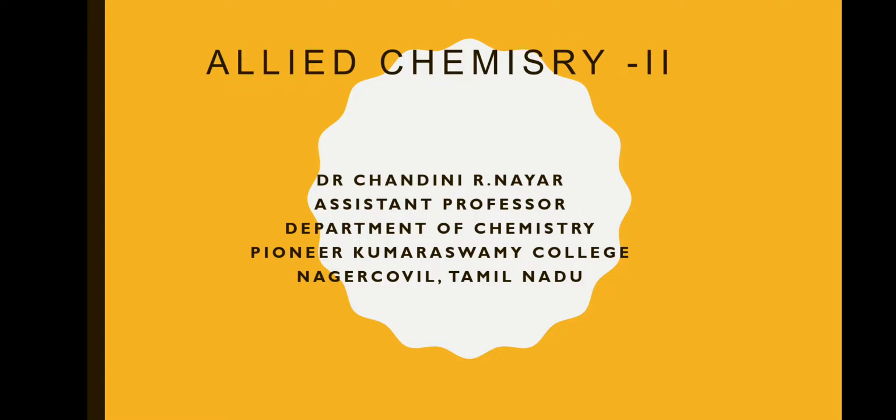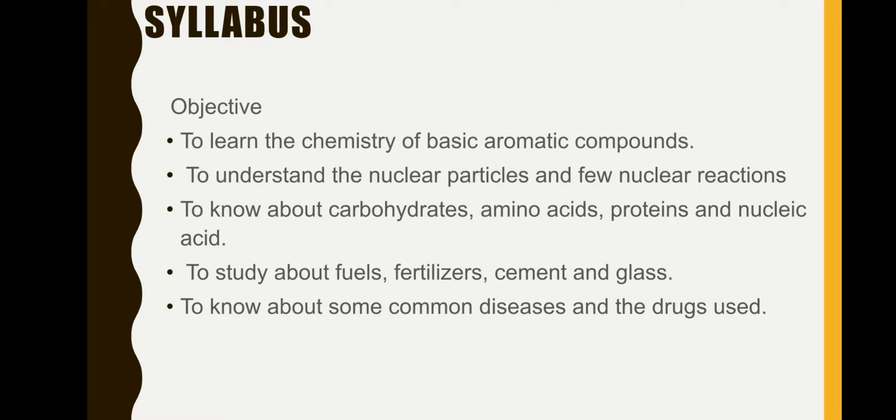Now we'll go back to our Allied Chemistry 2 paper. Even though we didn't meet each other, we know through sound. Okay, so the same person who handled Allied Chemistry 1, that is me, Chantini, is going to handle Allied Chemistry 2. Today we will just see the syllabus of what you have to study, and we'll start next year. Okay, so Allied Chemistry 2 also has 5 units.